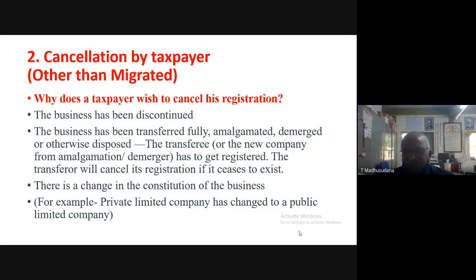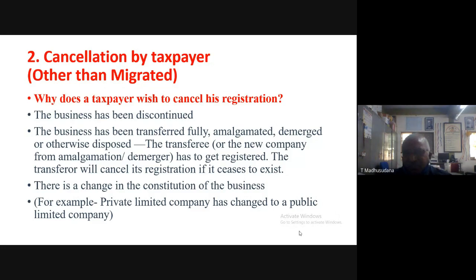The transferee, or the new company from the amalgamation or demerger, has to get registered. That means the person to whom the business has been transferred has to get registered. The transferor will cancel its registration if it ceases to exist.